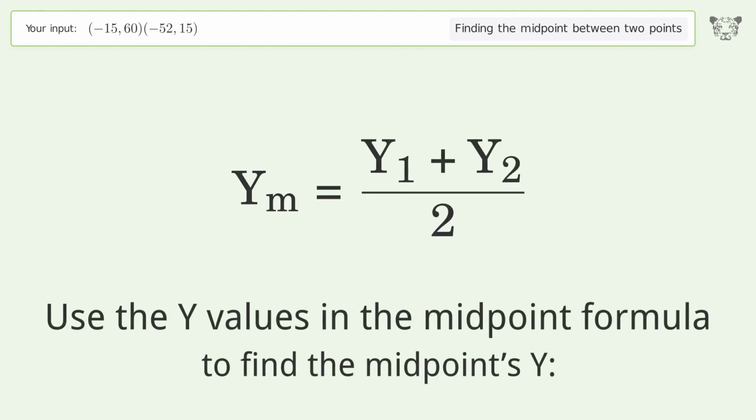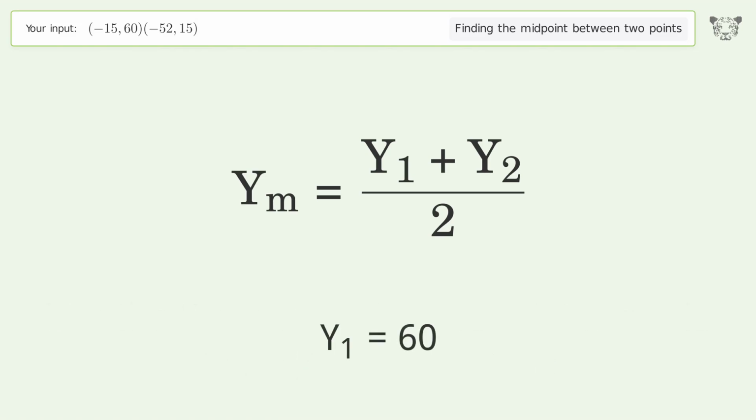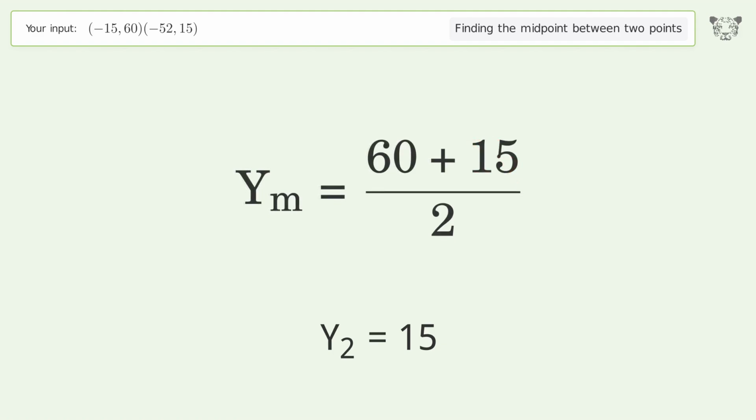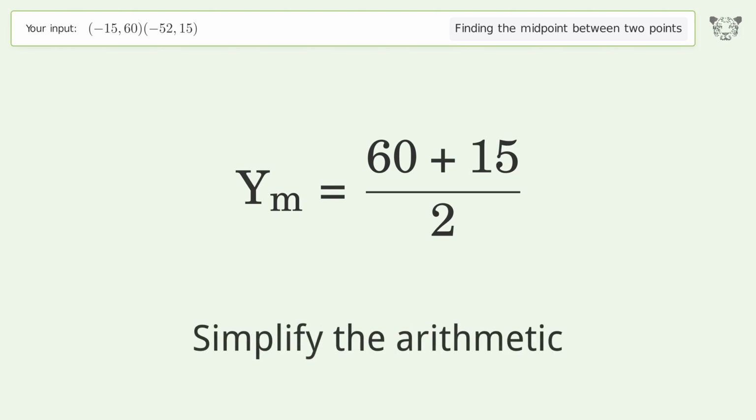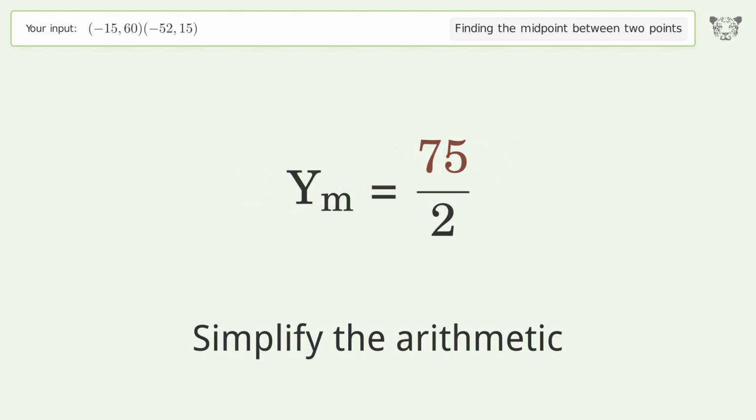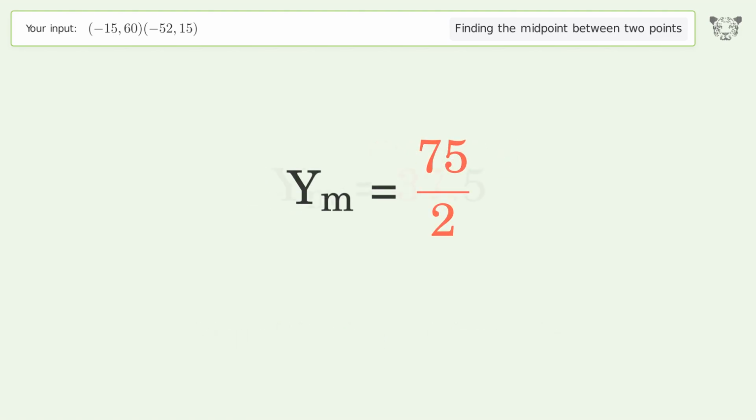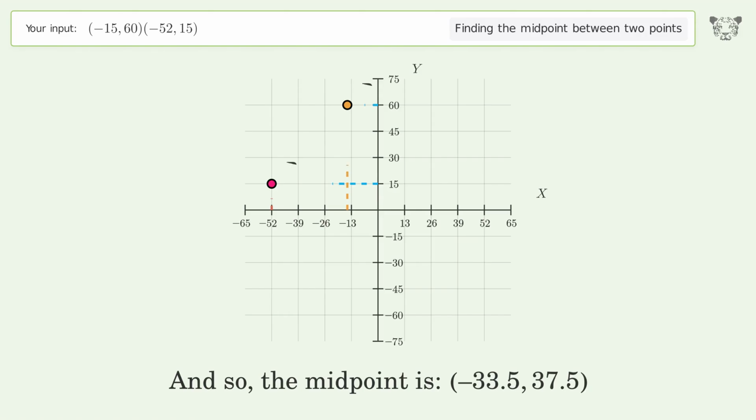Use the y values in the midpoint formula to find the midpoint's y. y1 equals 60. y2 equals 15. Simplify the arithmetic. And so, the midpoint is negative 33.5, 37.5.